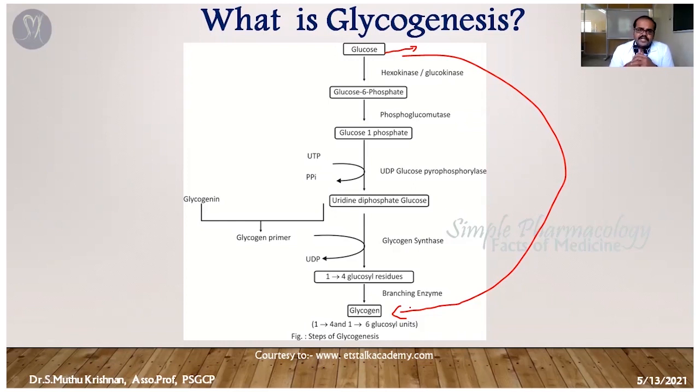It has so many intermediate steps. So what happens exactly? Glucose is converted into glucose 6-phosphate, then glucose 1-phosphate. Then it's going to form a glycogen primer, then it's going to attach to the primer, so it's going to form glycogen. The entire detailed reaction I can explain in coming slides. But overall, you can understand this: glucose is a raw material, and glucose is converted into glycogen. It's a condensed form. That's all.